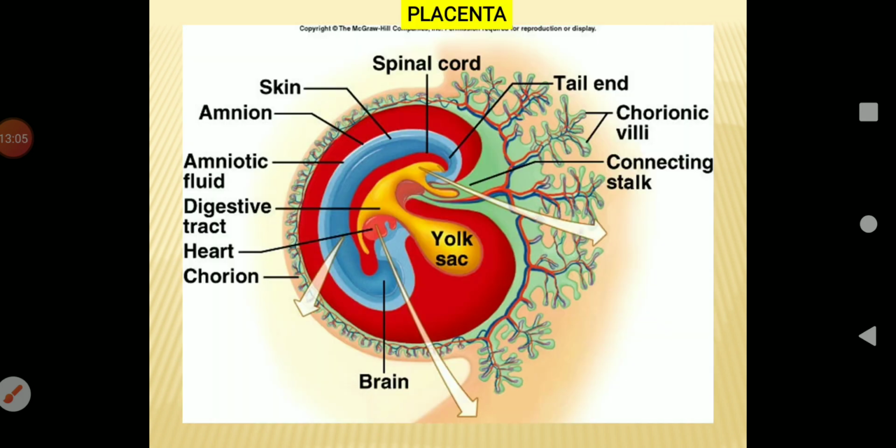The placenta plays an important role in pregnancy. The placenta is a temporary organ formed in mammals only, and it is the only organ in animals formed of tissue derived from two different individuals, the fetus and the mother. It serves to bring the fetal and maternal blood close enough to permit the exchange of material between the two. A fully formed human placenta is disc-shaped, about 4 cm thick and 18 cm in diameter, and its fetal surface is smooth and has the umbilical cord attached near its center.